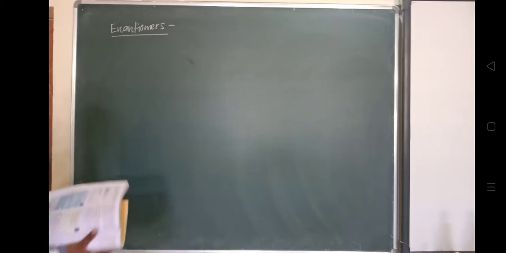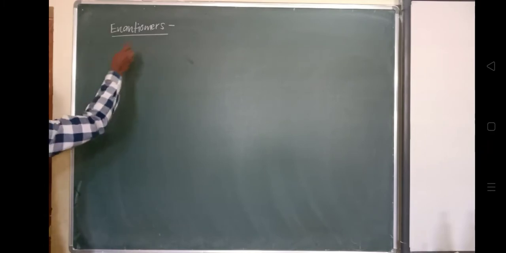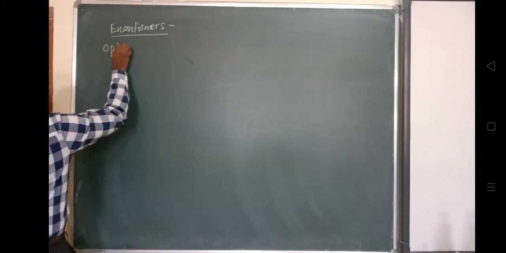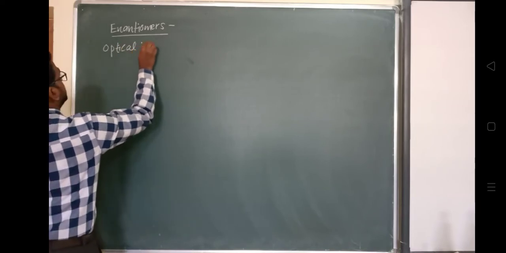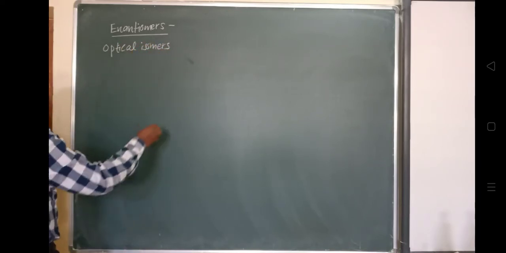So optical isomers which are non-superimposable mirror images of each other are called enantiomers. Yesterday we already discussed this.